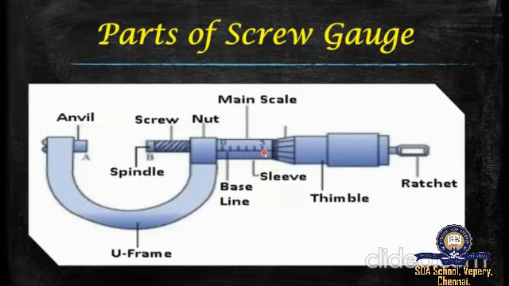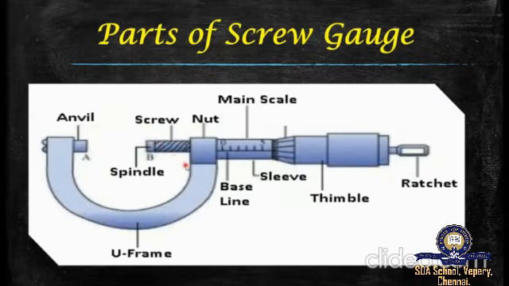One end of the screw is attached to a sleeve. The head of the sleeve is divided into 100 divisions and it is called the head scale. The end of the screw has a plane surface, the spindle. A stud, the anvil, is attached to the other end of the frame; this is an immovable stud and this is a movable stud.